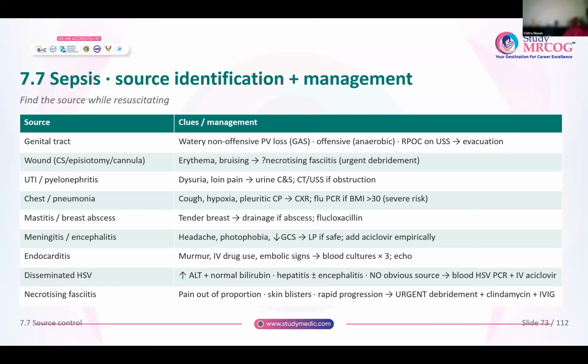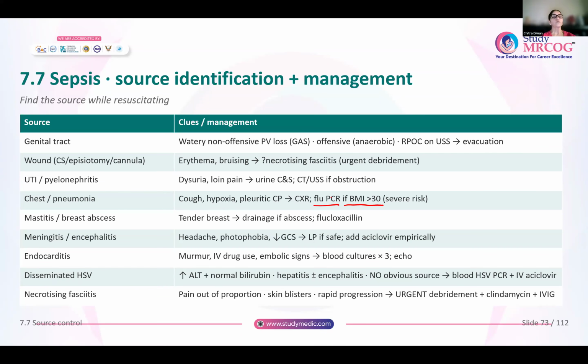When there is infection in the chest, you are suspecting pneumonitis. So the patient will present with cough, hypoxia, pleuritic pain. So you will do an X-ray chest. And remember, if the BMI of the patient is very high, more than 30, you will do PCR for influenza virus. Because these women, those who have a BMI of more than 30, have a very high risk of developing influenza pneumonia.